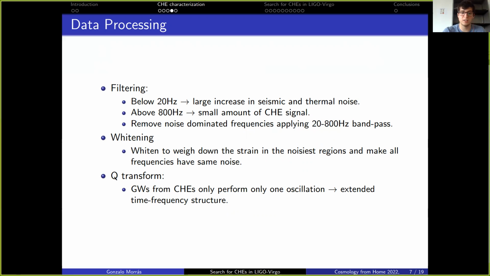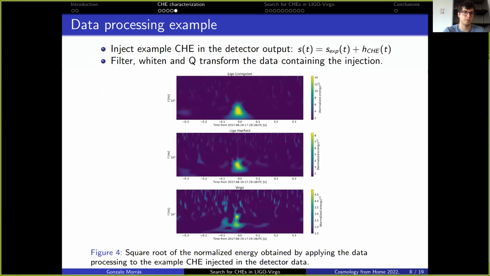The next thing that we will have to take into account is that since gravitational waves from close hyperbolic encounters only perform one oscillation, due to the Fourier uncertainty principle, they will have an extended time frequency structure. So we'll want to represent these gravitational waves in the time frequency domain, which we will do by using the Q transform. So here I show you an example of how it looks when you inject an example close hyperbolic encounter in the detector output, which in the context of gravitational waves only means adding the gravitational wave signal to the actual experimental strain, and we filter, whiten, and Q-transform the data containing this injection.